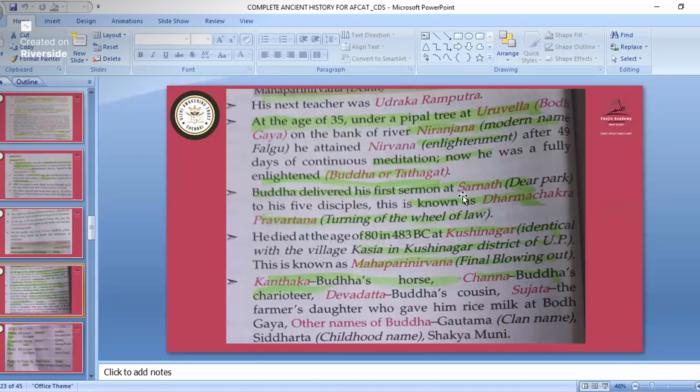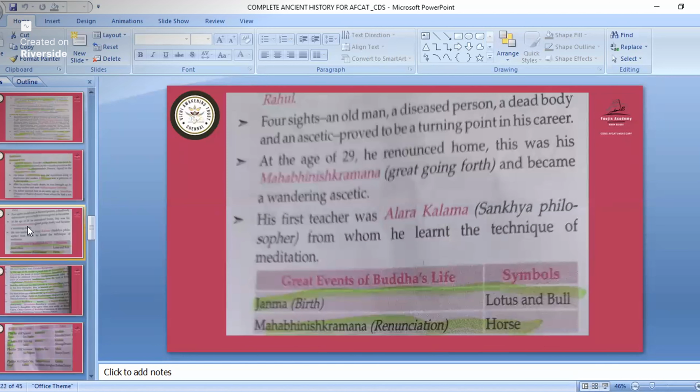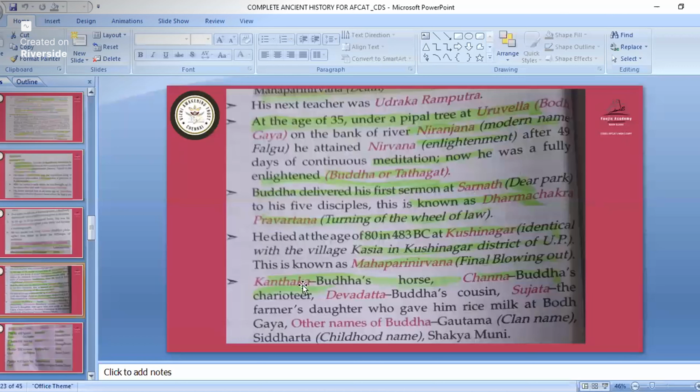There he gave his first sermon. And this is known as Dharma Chakra Parivartana, turning of the wheel of law. So you must remember about Nirvana, Dharma Chakra Parivartana, and Mahavinishkramana. Where is this? Mahavinishkramana is when he left his home. Nirvana is enlightenment, and Dharma Chakra Parivartana is when he gave his first sermon, that is, turning of the wheel of law.